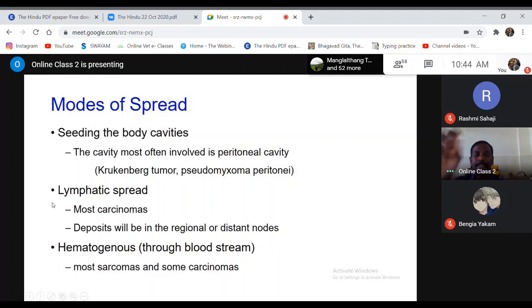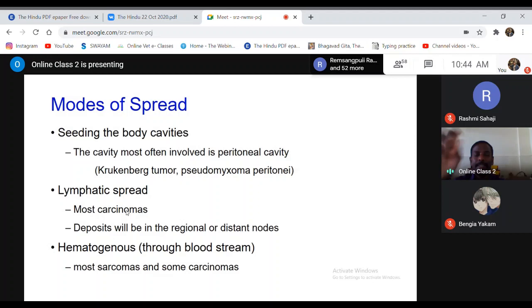Then the second one is the lymphatics. Most of the time, these lymphatic routes are used by carcinomas. In general, carcinomas metastasize by lymphatics. Again, it's not mandatory that all carcinomas should go through lymphatics, but predominantly, most of the time, carcinomas move through lymphatics.